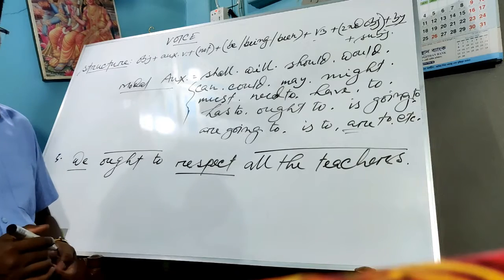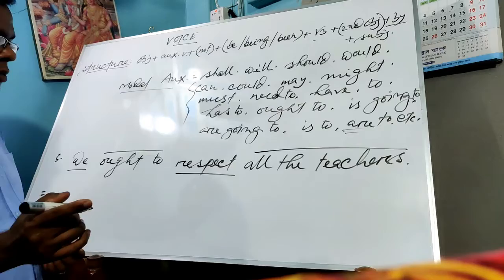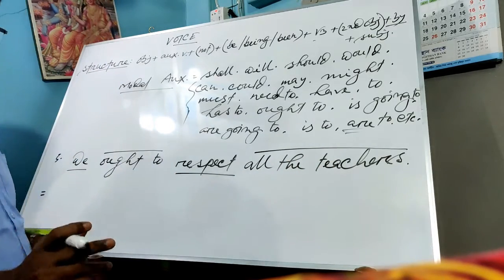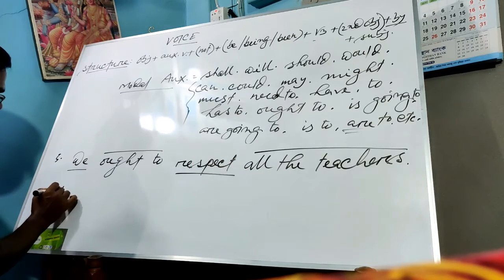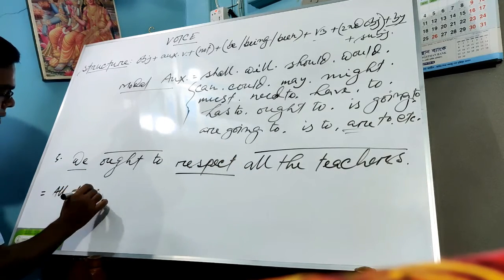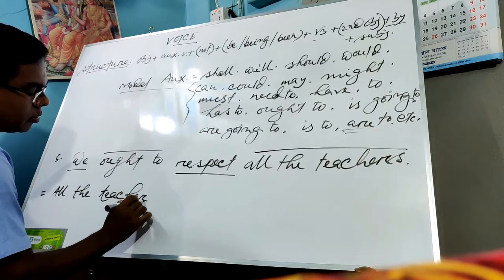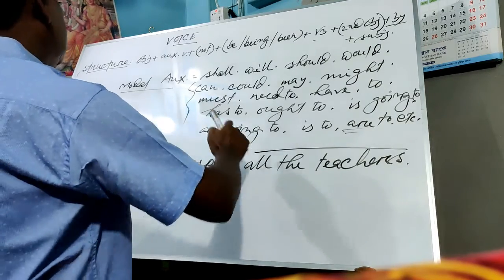Now we'll change this voice. So what will I do now? Will I take the object first? Yes, of course. I will take the object, all the teachers. So this is the object, all the teachers.